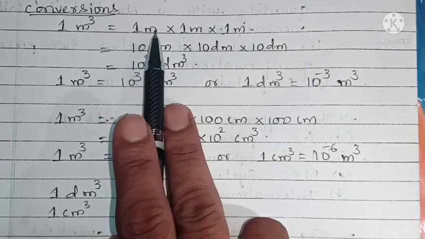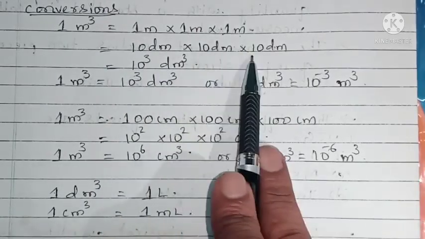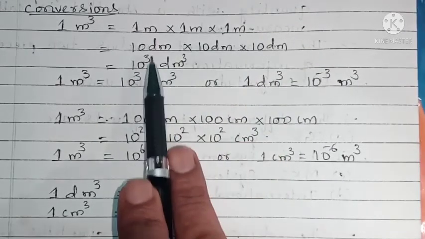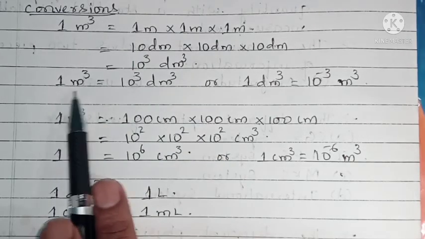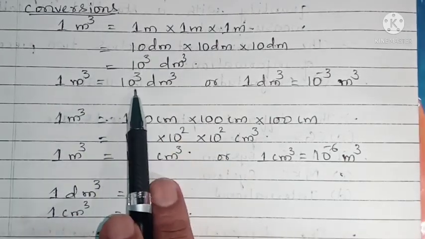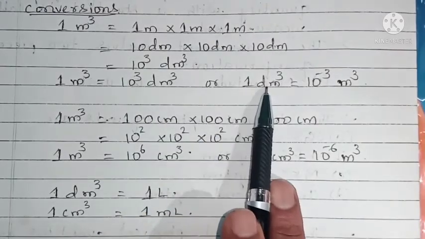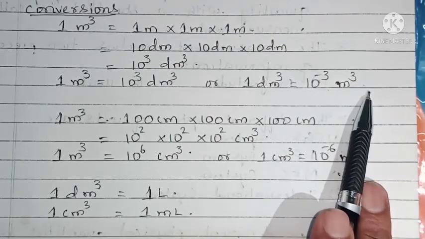So here in place of 1 meter we write 10 decimeter into 10 decimeter into 10 decimeter. So this becomes 10 to the power of 3 decimeter cube. Or 1 meter cube equals 10 to the power of 3 cubic decimeter, or 1 cubic decimeter equals 10 to the power of minus 3 cubic meter.